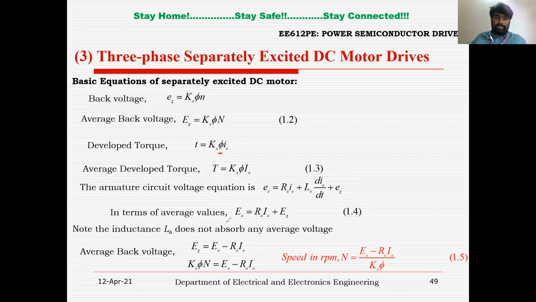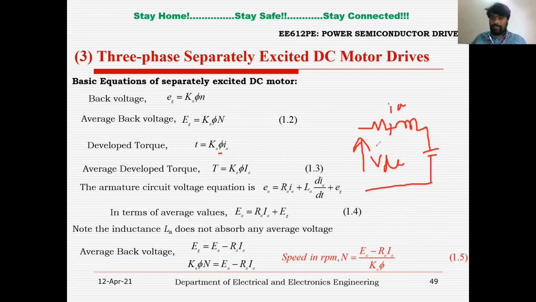Now, in the case of a separately excited DC motor, it consists of armature resistance, armature inductance, and back EMF. The applied voltage across the armature terminal is VDC. If you apply KVL in this loop, with the current flowing through the armature circuit being Ia, there is Ia Ra drop across the resistance, La di by dt drop across the inductor, plus the back EMF, which gives the input voltage.